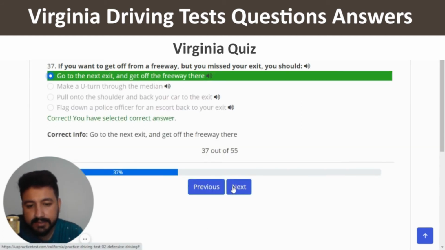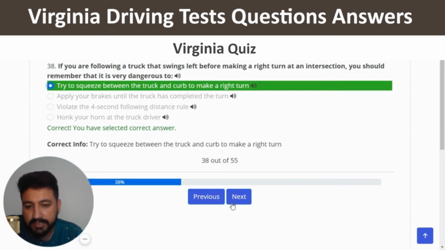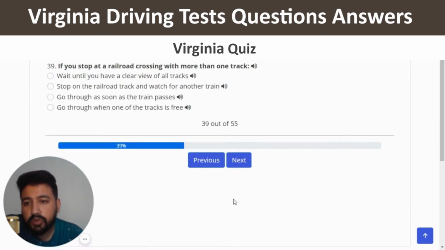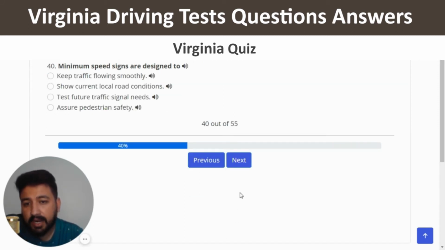And next. If you are following a truck that swings left before making a right turn at an intersection, you should remember that it is very dangerous to. So again, you can choose the first option, which is try to squeeze between the truck and curb to make a right turn. So first option, this is the correct one. And next. If you stop at a railroad crossing with more than one truck, wait until you have a clear view of all trucks, which is the first one, right? And next. Minimum speed signs are designed to.